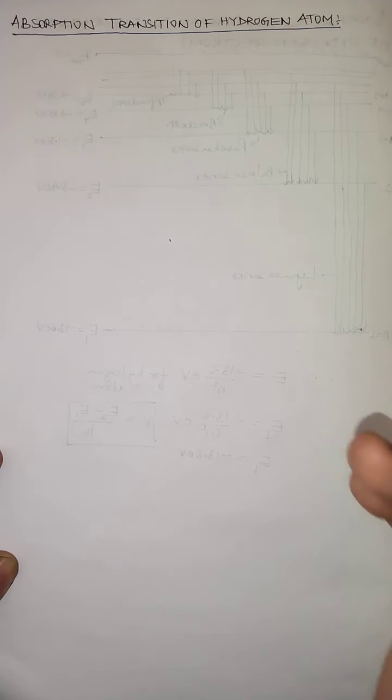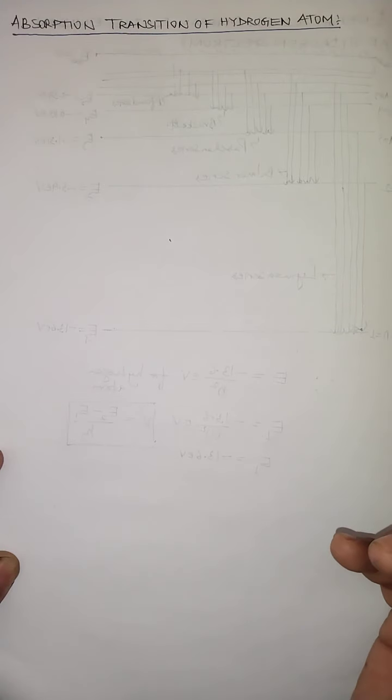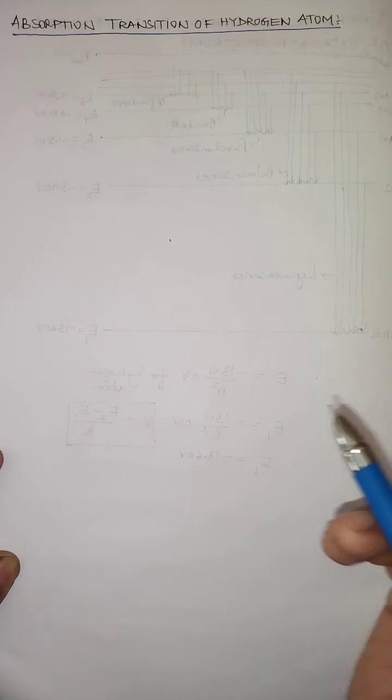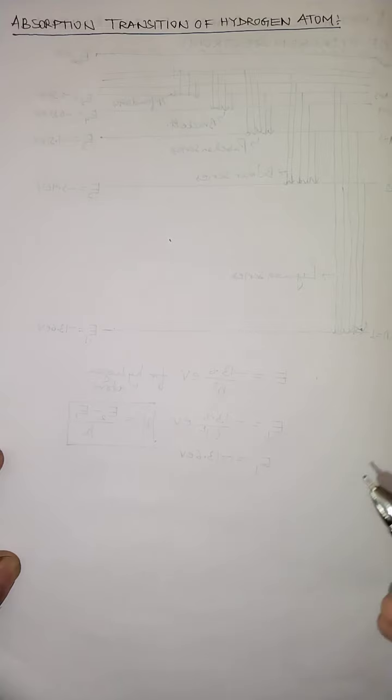But for a normal hydrogen atom, when it acquires energy not to a very large extent, and if that atom is in a normal state, then the absorption transition of the hydrogen atom usually takes place only in one series, and this series is called the Lyman series.